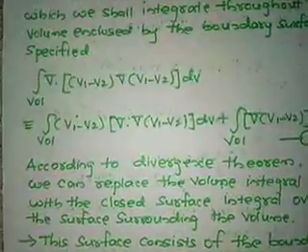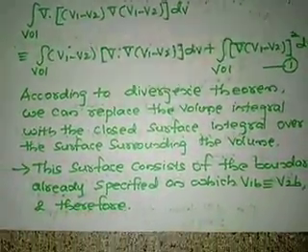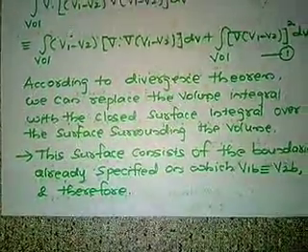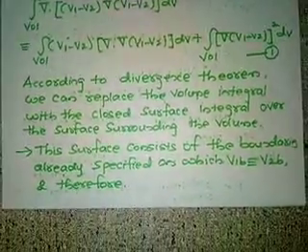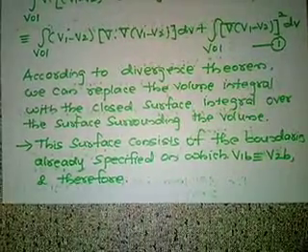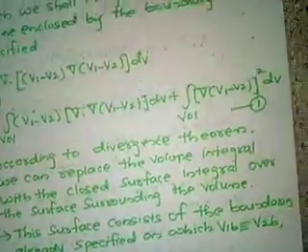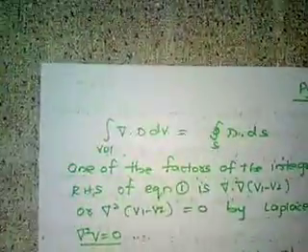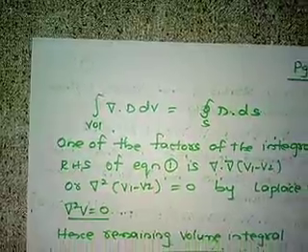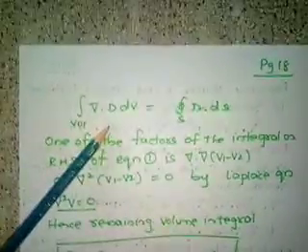We know the divergence theorem. According to the divergence theorem, the volume integral can be replaced by the surface integral. This surface consists of the boundaries already specified, on which V1B is equal to V2B. The divergence theorem is: volume integral of del dot D dV is equal to surface integral of D dot dS. This is the divergence theorem that we have already studied.